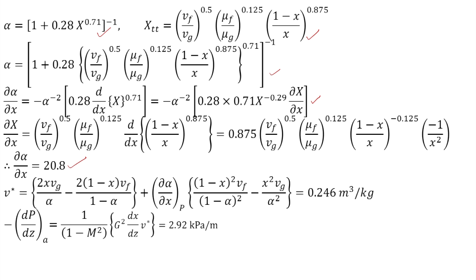The method is similar to that in the previous example, except that the expression for xTT is used here in place of xVV. So, V star is obtained as 0.246 meter cube per kg, and using this V star we get the pressure gradient due to acceleration as 2.92 kilopascal per meter.